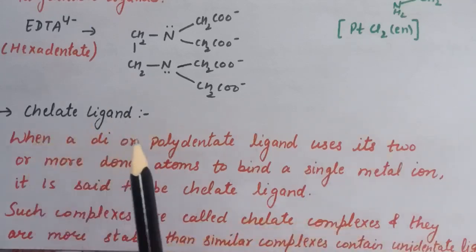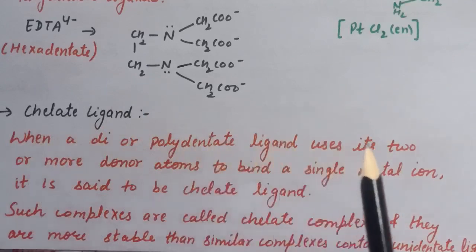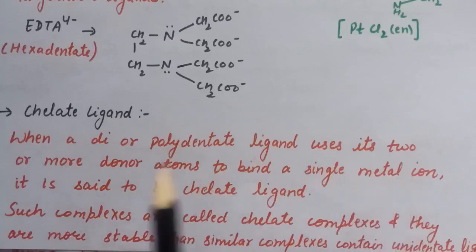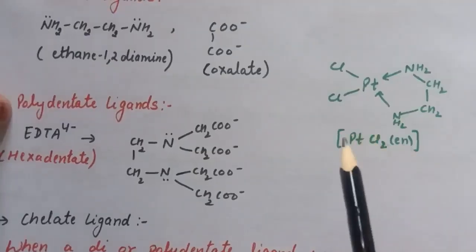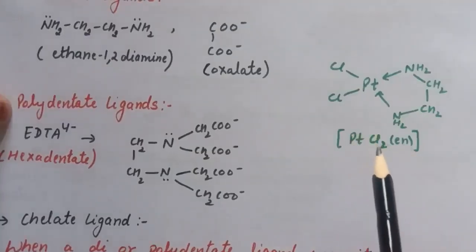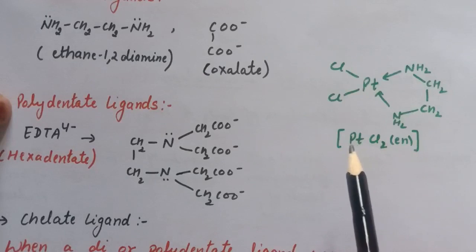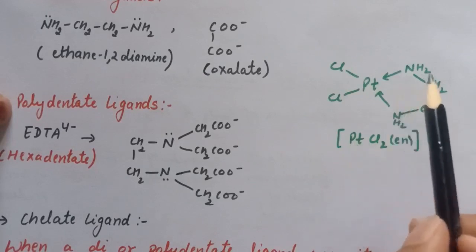Now next is chelate ligands. When a di or a polydentate ligand uses its 2 or more donor atoms to bind a single metal ion, then it is said to be chelate ligand. And such complexes are chelate complexes, and they are more stable than similar complexes containing unidentate ligands. So here is the complex of platinum, PtCl2(en). This en is a didentate ligand, and when it binds to the central atom, that is to platinum, it forms